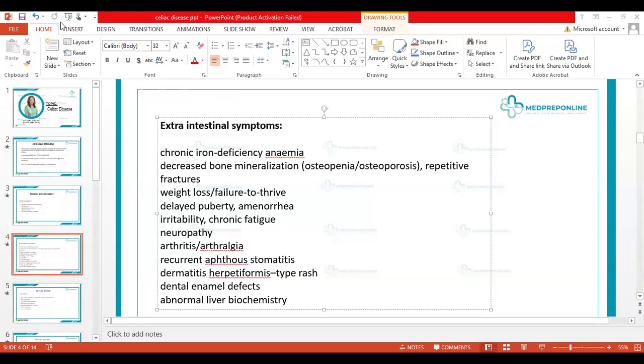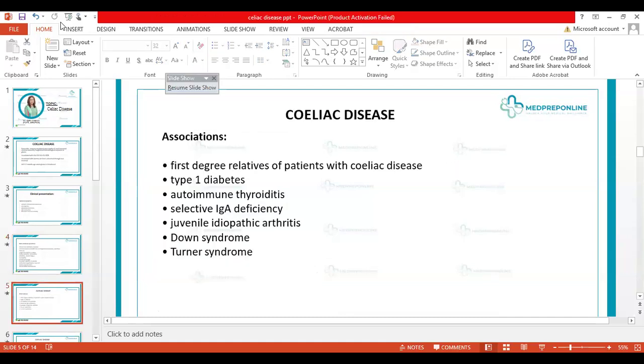Okay, so this is up till now what we have as associations. Initially, I told you that since this is an autoimmune disease, it is associated with HLA DQ2 and DQ8. With an autoimmune disease, always keep one thing in mind: when there is a defect in the immunity of the body, and certain autoantibodies are produced, they do not just affect one system at once.